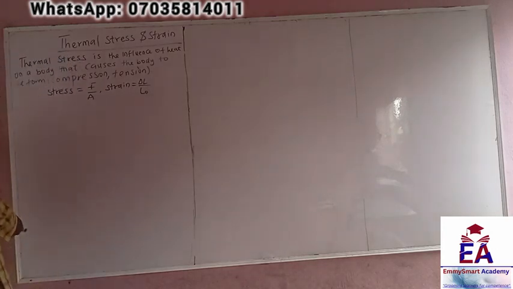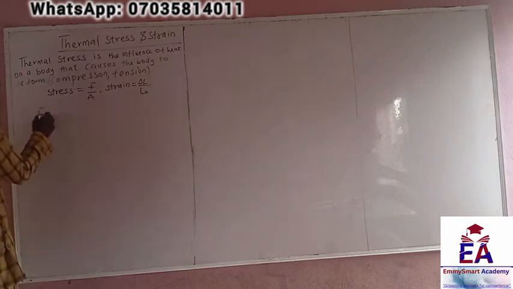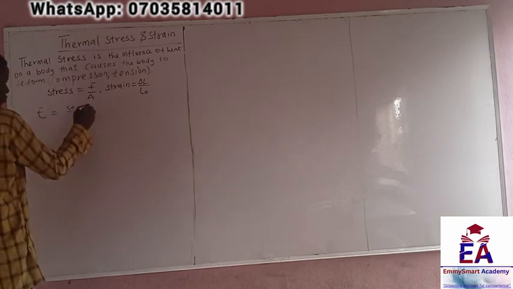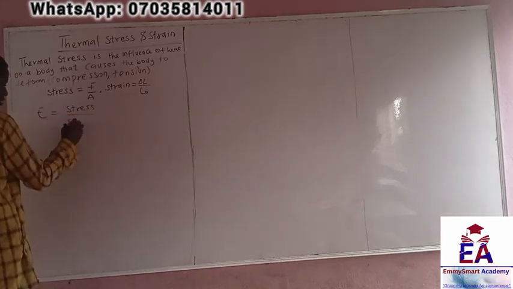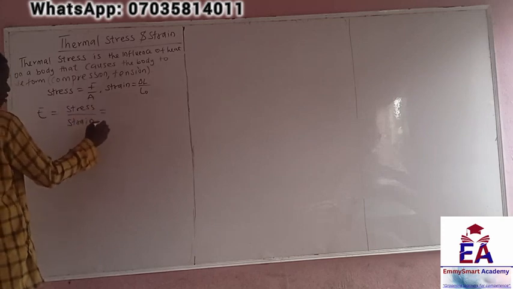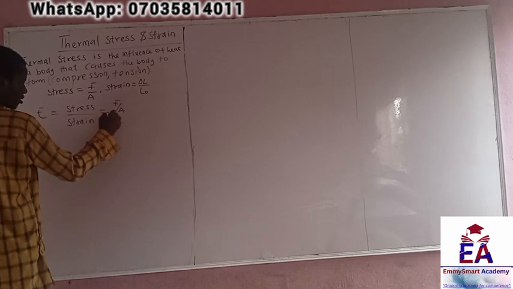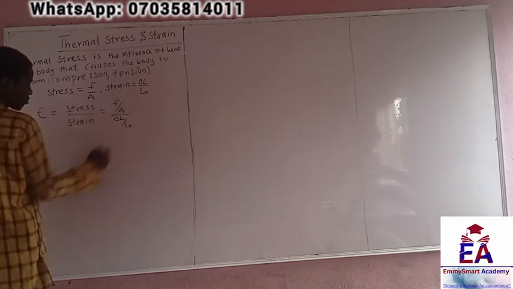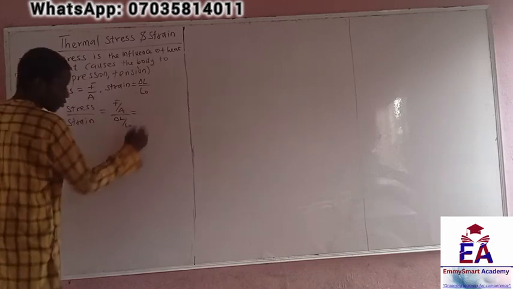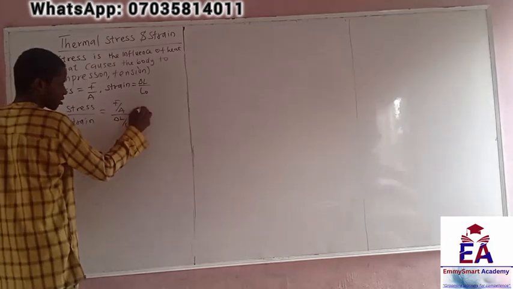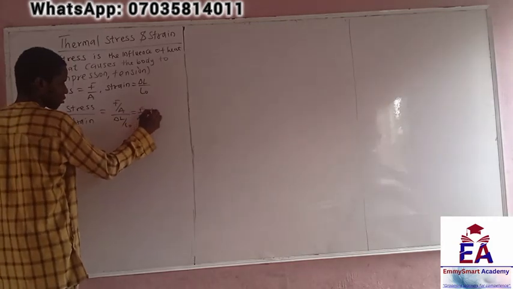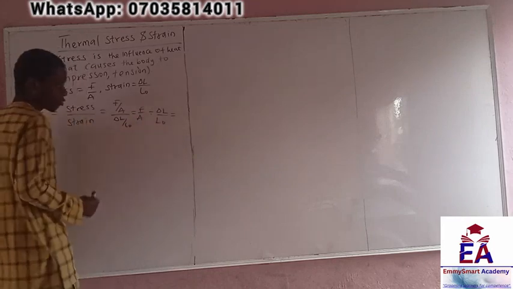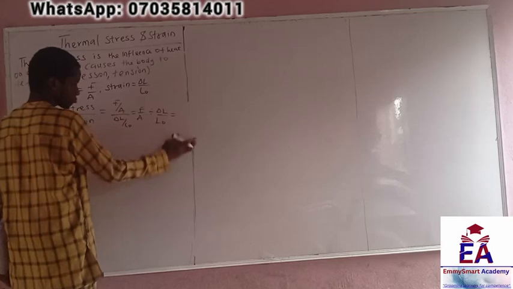Okay. So we have our Young's modulus. Young's modulus is what? Stress over strain. Stress is force per unit area, and strain is change in L over L naught. You put this together, divided by change in L over L naught. So we're going to look something like this.